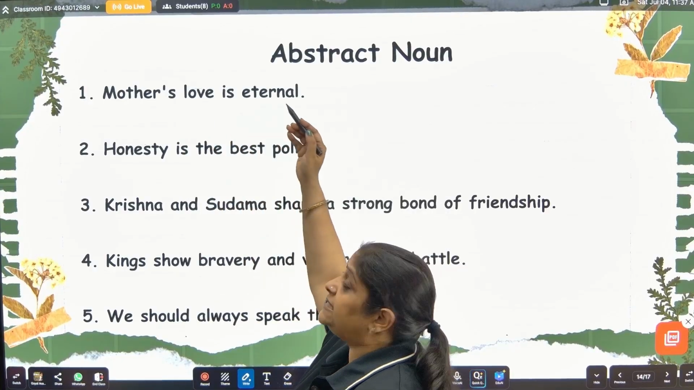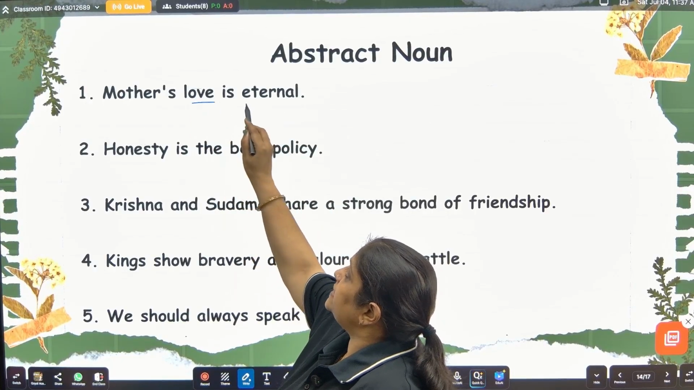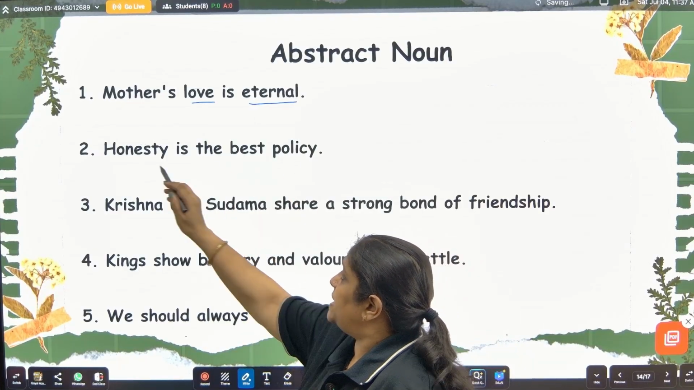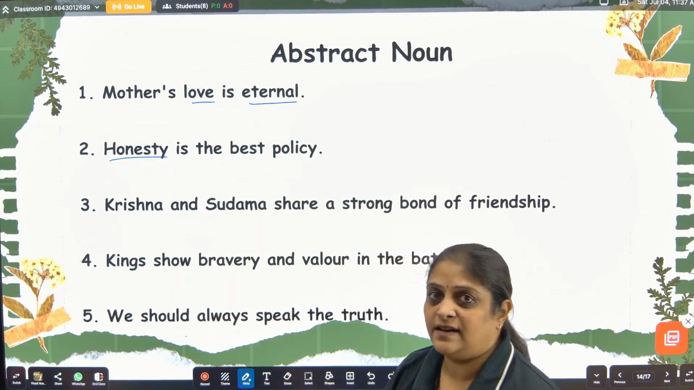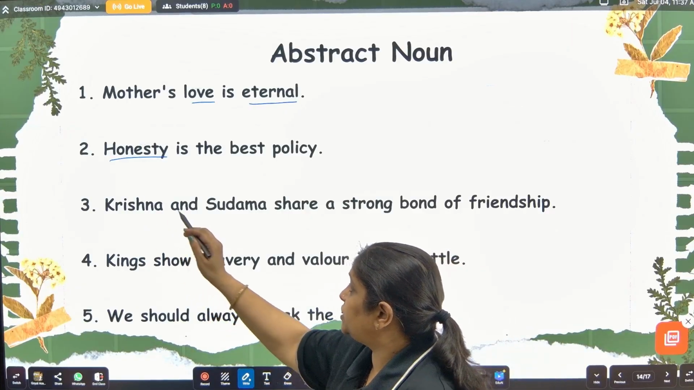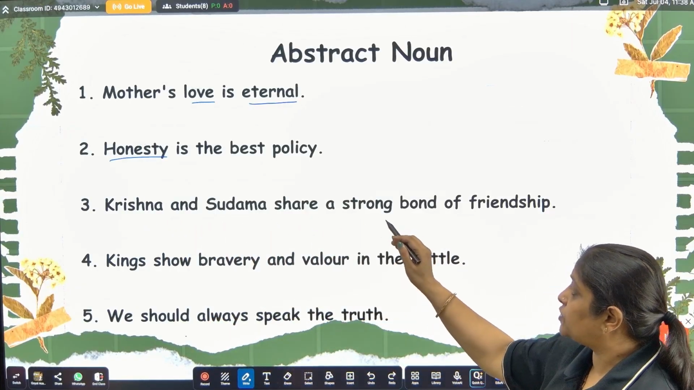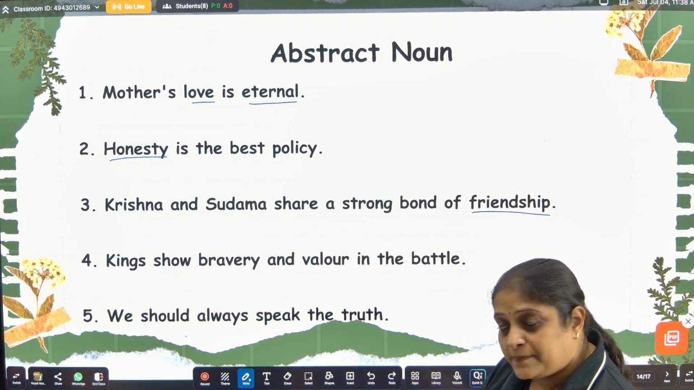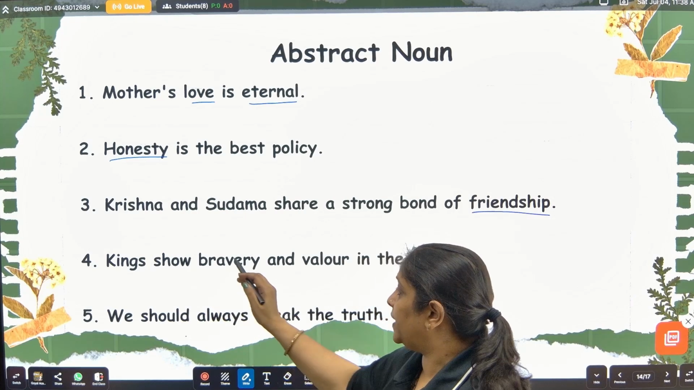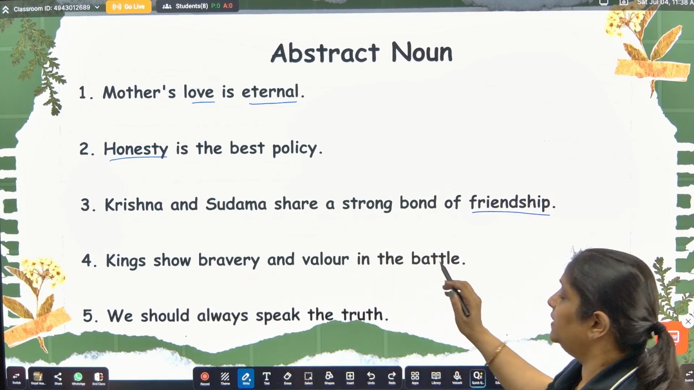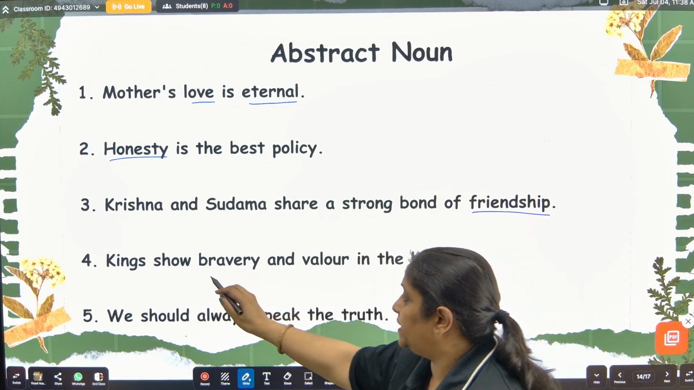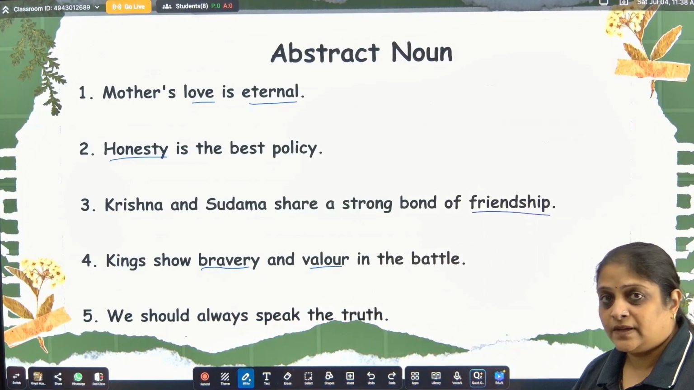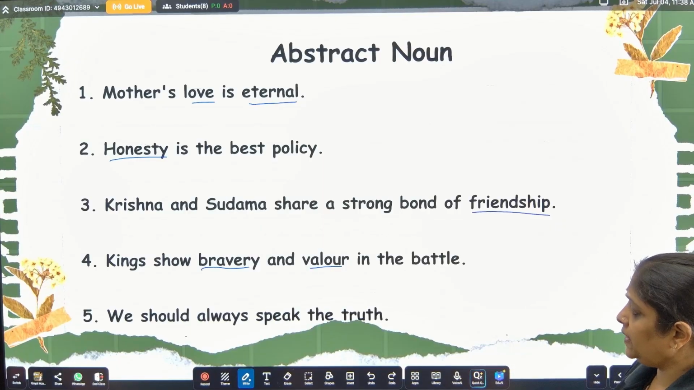Mother's love is eternal. Okay, love and eternal, these are abstract nouns. Honesty is the best policy. Honesty is the abstract noun. Krishna and Sudama shared a strong bond of friendship. So here friendship will be your abstract noun. Kings show bravery and valor in the battle. Okay. So what do they show? Bravery and valor. Okay, these two are abstract nouns.